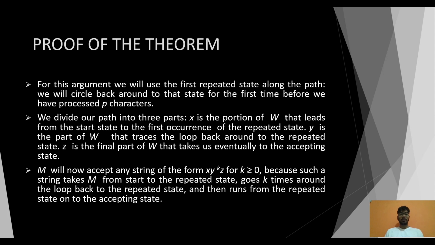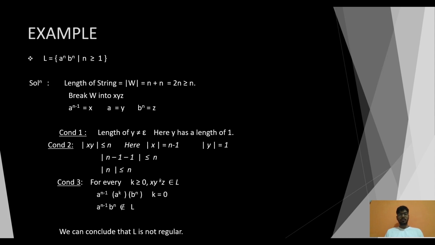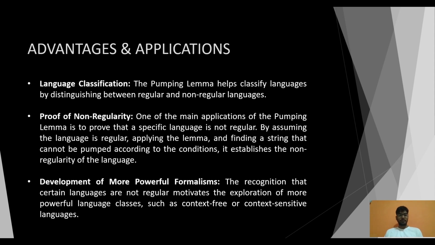M will now accept any string of the form xy^kz for k greater than or equal to 0, because such a string takes M from the start to the repeated state, goes k times around the loop back to the repeated state, and then runs from the repeated state on to the accepting state. This is the example, where we have L equal to {a^n b^n, where n is greater than or equal to 1}.